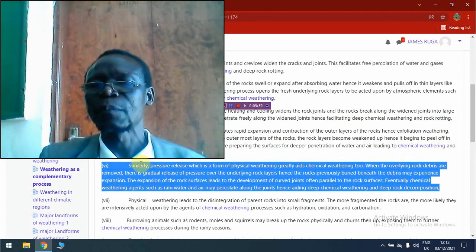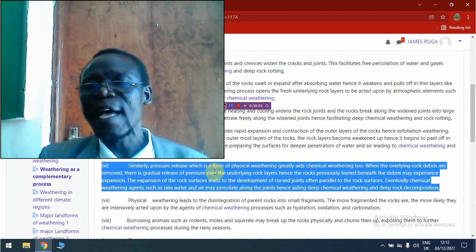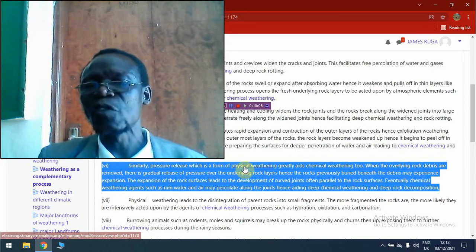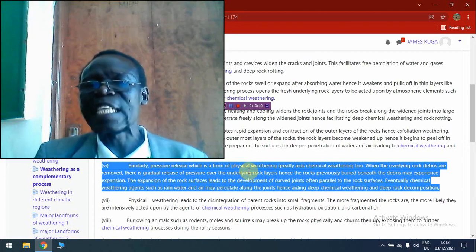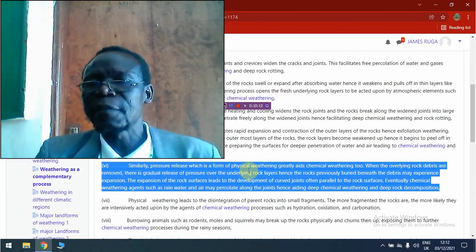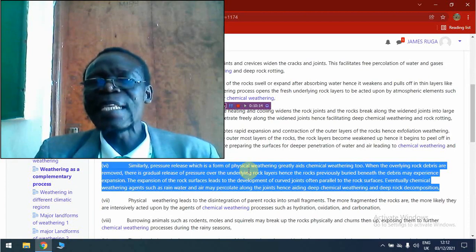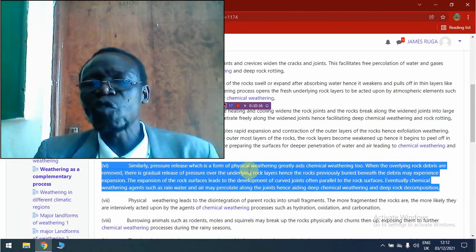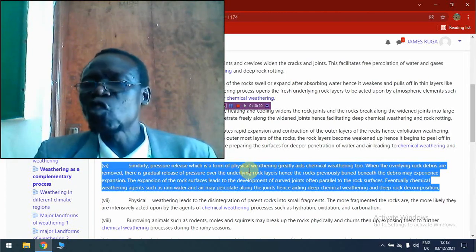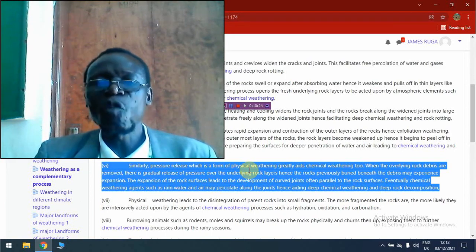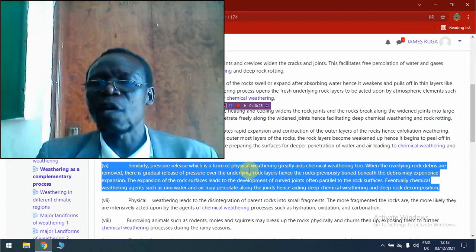rock debris. So as these rocks are removed rapidly by the process of erosion, the underlying rocks will begin to expand upwards. So as they rise or expand outwards because of the pressure release, then they will develop some curved joints or cracks parallel to the surfaces of the rock.